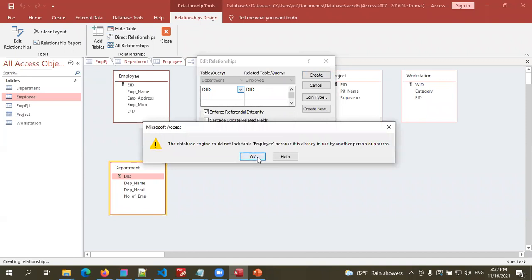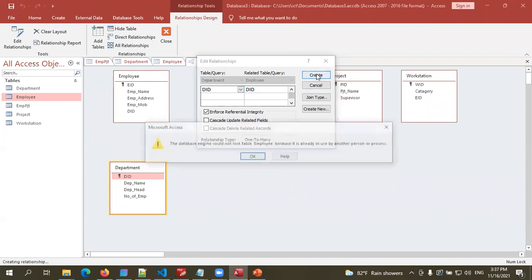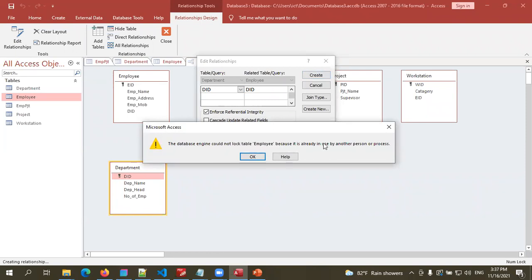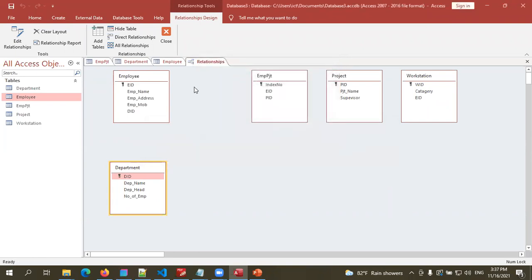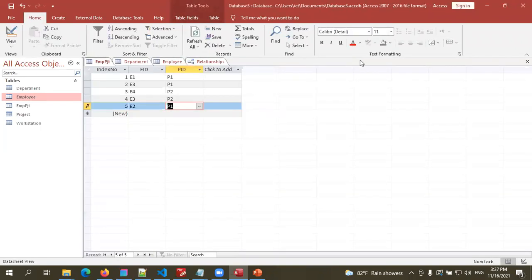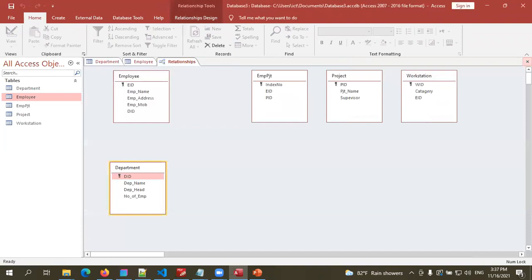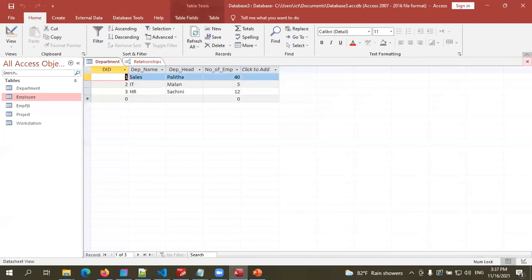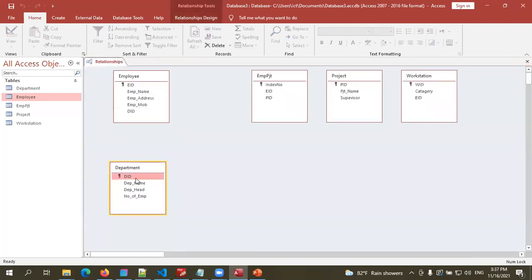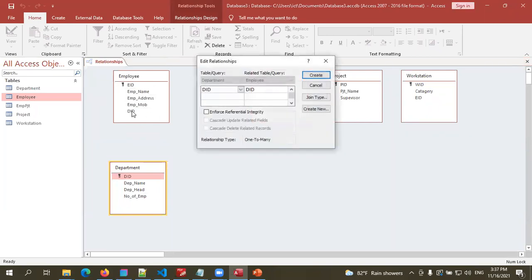Create. Okay then. See, when I'm going to create this one, it says the database engine could not lock table employee because it is already in use by another person. That is because I have already opened the table. So before creating relationships, I have to close all the open tables. Employee table, I already opened. Department table, close. Right. Now department ID, I'm going to drop it here and enforce relational integrity. You must click that. Create.